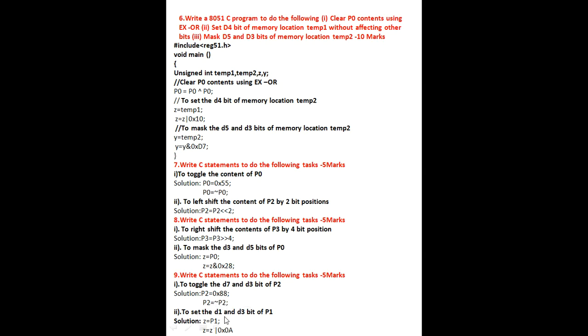Last one, to set the D1 and D3 bit of P1. So now you have to make D1 and D3 bit of P1 equal to 1. So Z is equal to P1. Next, Z is equal to Z OR operator 0x0A. This is the number to set the D1 and D3 bit of P1.